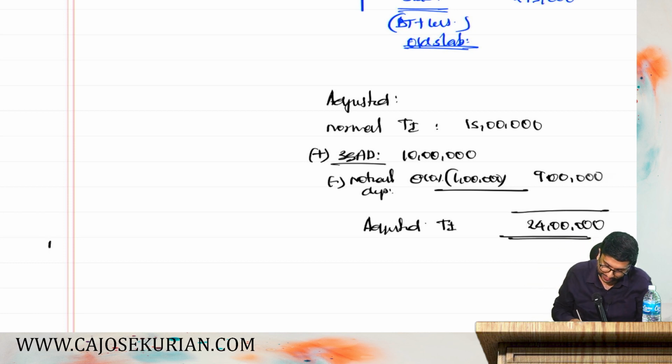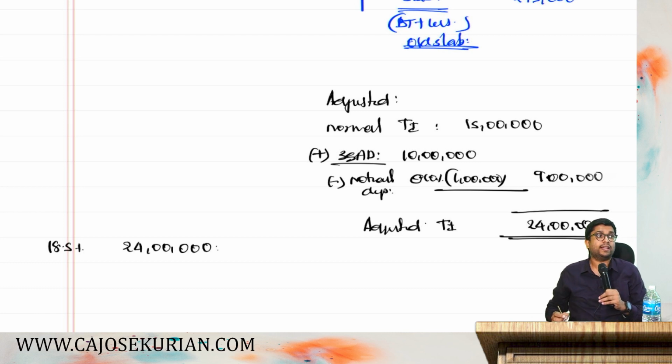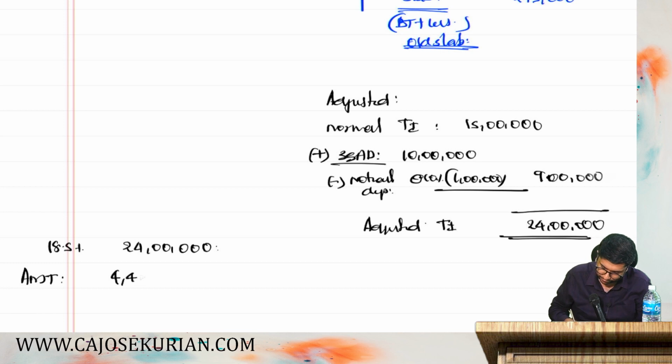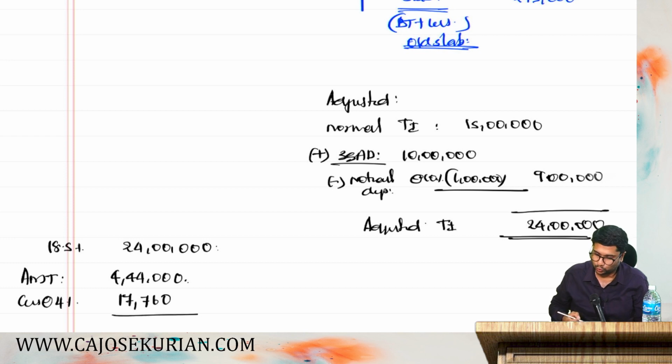Now I need to apply 18.5% on this 24 lakh. You tell me how much is 18.5% on this 24 lakh. That is the basic tax liability under AMT. 4 lakh 44,000. Now cess at 4%. How much is cess at 4%, friends? 17,760. Adding these two together, 4,61,760 will be my tax liability.